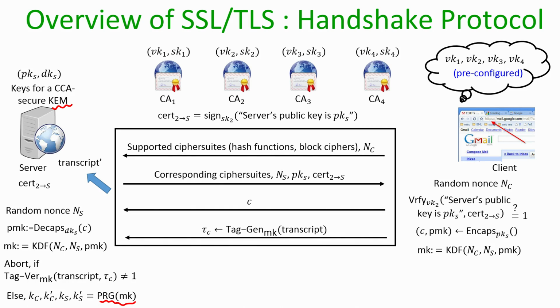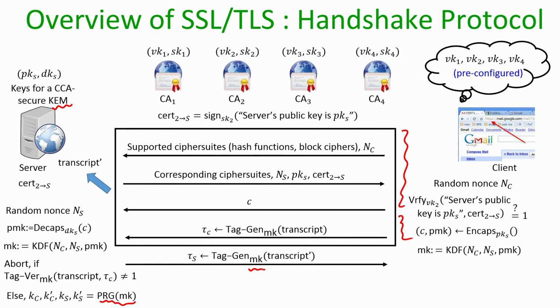In addition, whatever transcript the server has seen till now, we call it transcript dash. So, this includes all the things that the client has sent to it, followed by the authentication of the transcript that the client has sent to the server. This whole thing I call transcript prime, and this transcript prime is now authenticated by the server using the master key MK, and the tag is sent to the client.